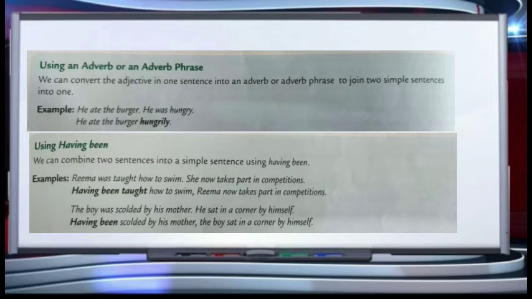Similarly, we can also use having been in order to join two sentences. We can combine two sentences into a simple sentence using having been. For example, Reena was taught how to swim. She now takes part in competitions. So it can be written as having been taught how to swim, Reena now takes part in competitions. Another example, the boy was scolded by his mother. He sat in the corner by himself. Having been scolded by his mother, the boy sat in the corner by himself.